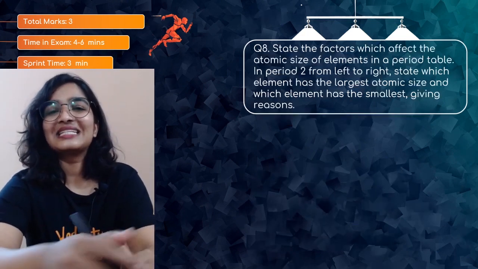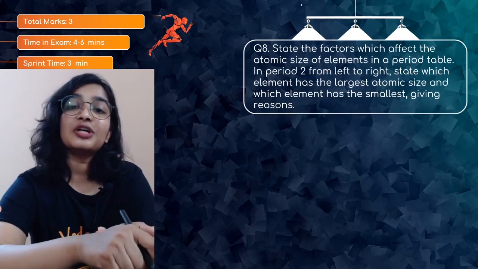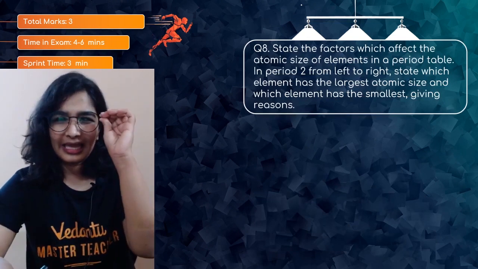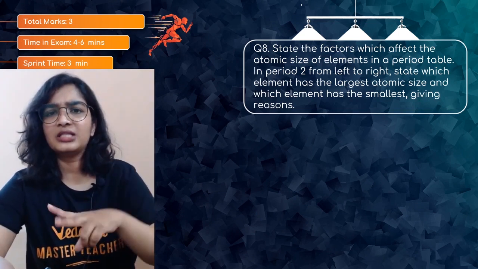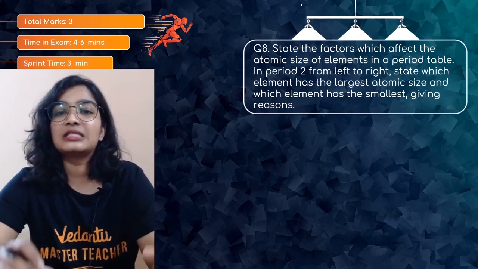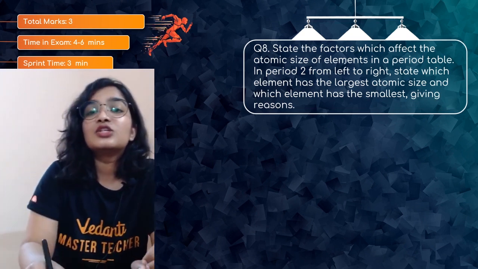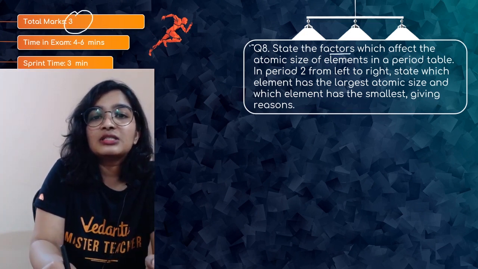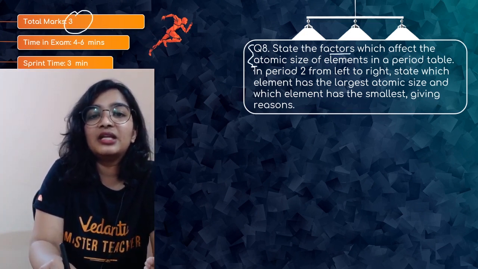So question number 8. State the factors which affect the atomic size of elements in a periodic table. In period 2, from left to right, state which element has the largest atomic size and which element has the smallest, giving reasons. So state the factors. See, this is for 3 marks. Okay. So first question number 8, and then in period. So this will carry 2 marks. This will carry 1 mark.